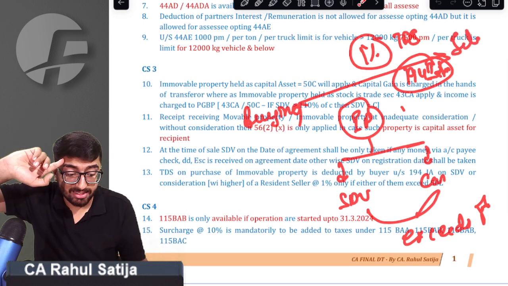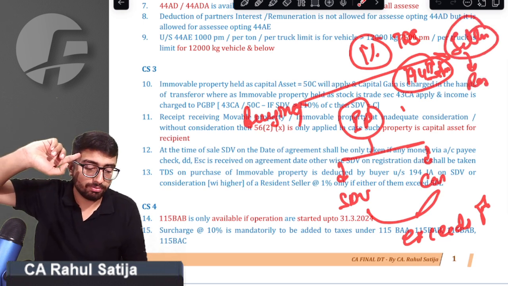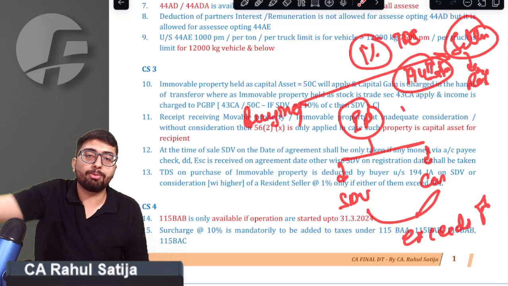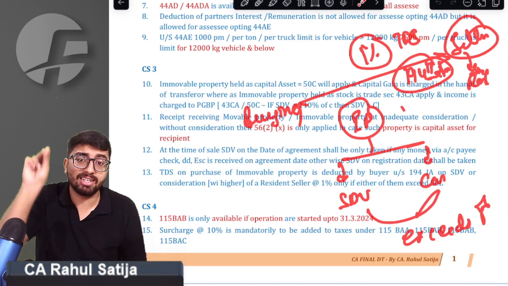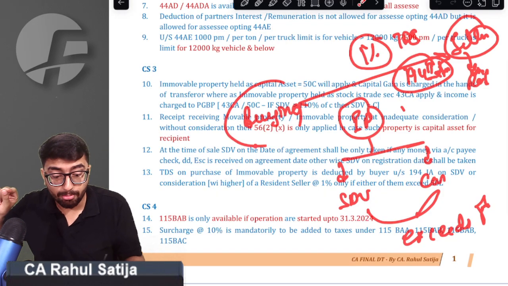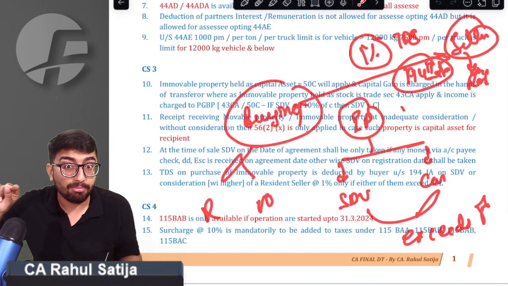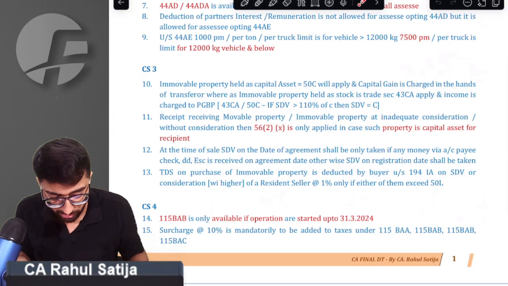Remember, the seller's TDS has to be deducted and the seller has to be resident. If the seller is non-resident, you are not supposed to deduct TDS in this section. Only a resident seller is liable for TDS. And remember, the buyer can be resident also, the buyer can be non-resident also. That means the deductor can be resident also, deductor can be non-resident also. Sir, we got that point.